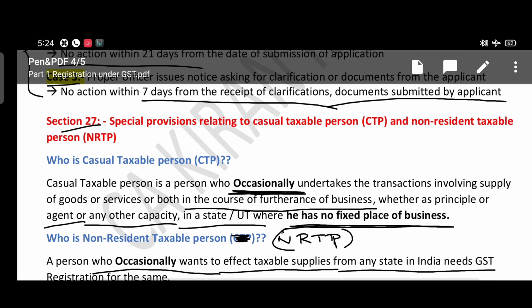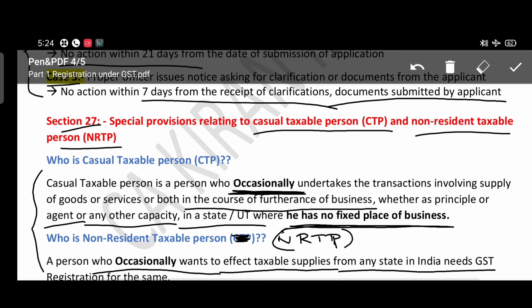And as per section 27, we have to see the special provisions relating to the casual taxable person and non-resident taxable person. We have already discussed who is a casual taxable person and a non-resident taxable person. These two persons are occasional in nature in doing business, and they have no fixed place of business. So we will see the special provisions relating to these.